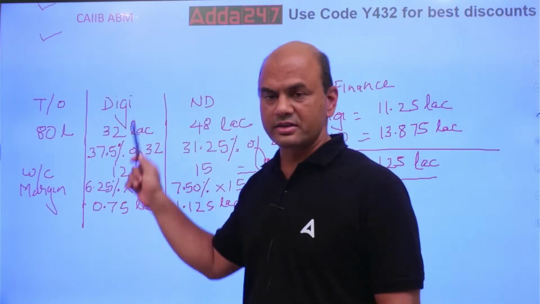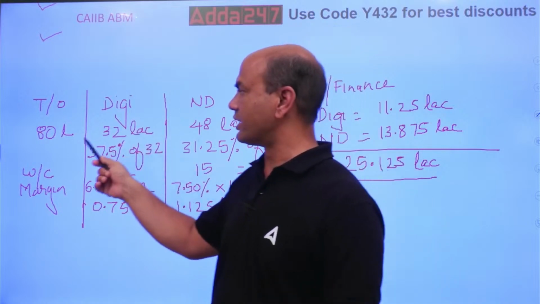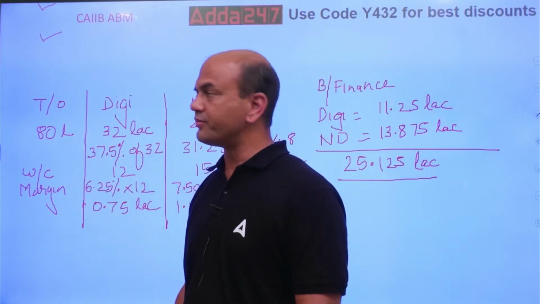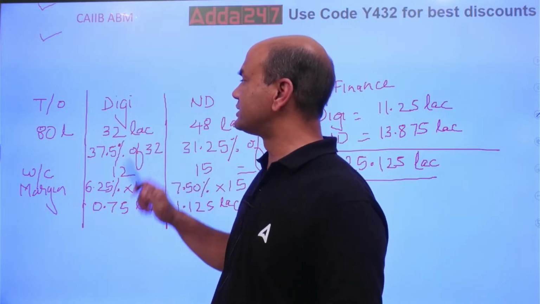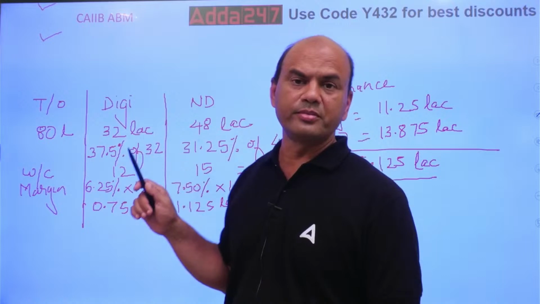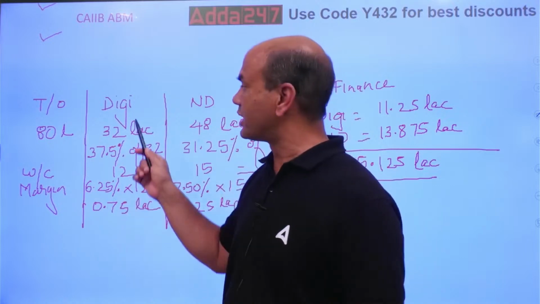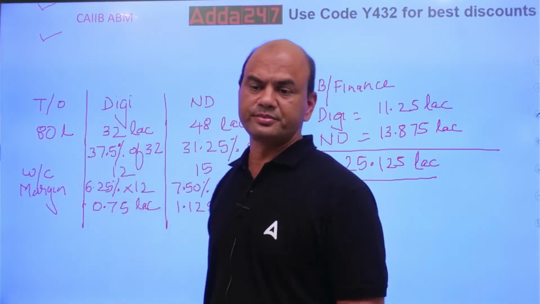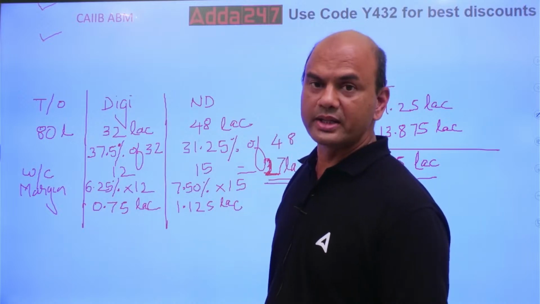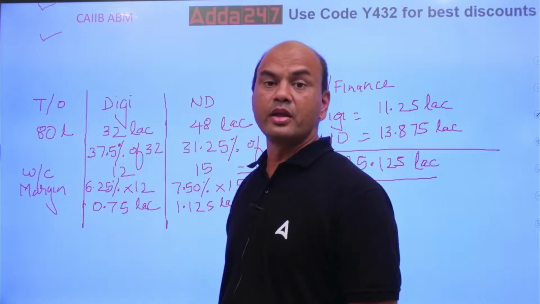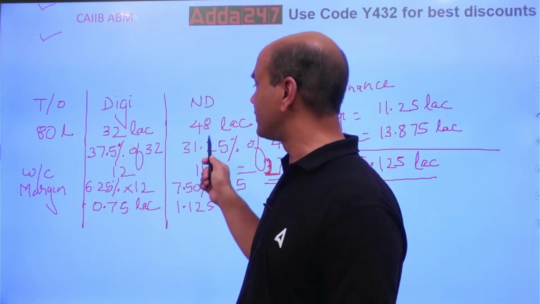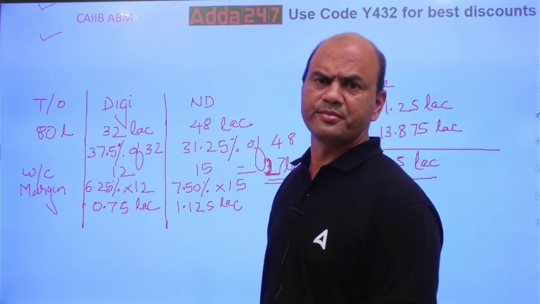Turnover for this year, see here. Turnover for this year we are taking 80 lakhs. Digital business is what? What is given for digital business? 40% comes from digital. So 40% into 80 lakhs is 32 lakhs. Non-digital is how much? The remaining one, 48 lakhs.